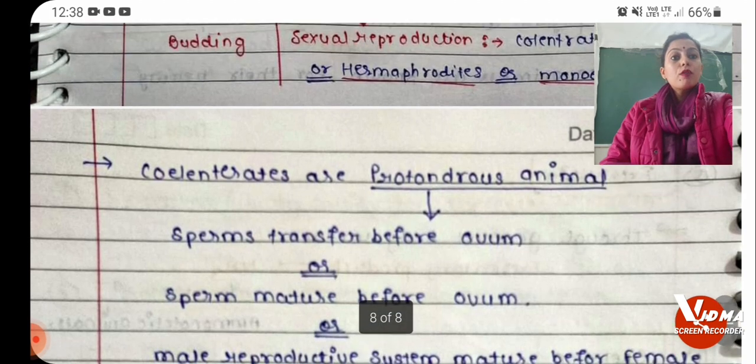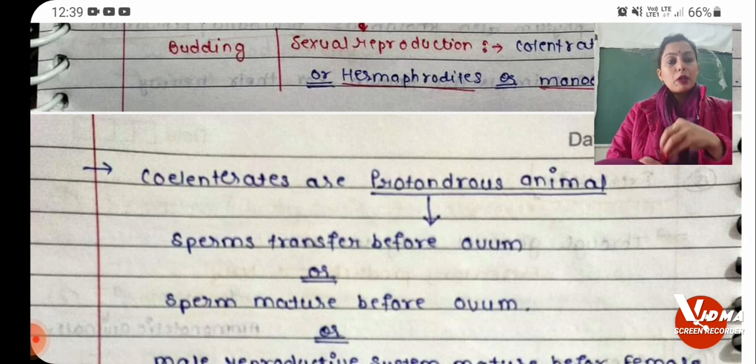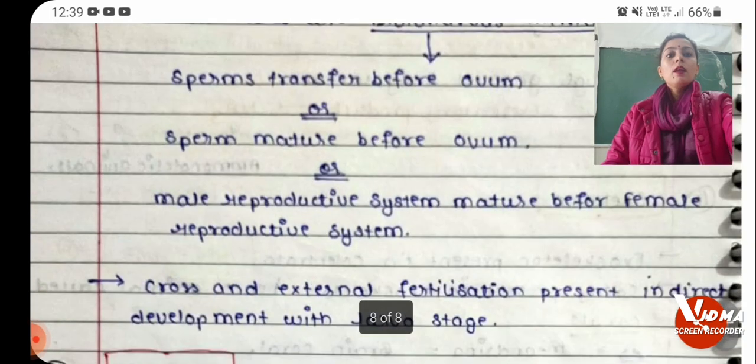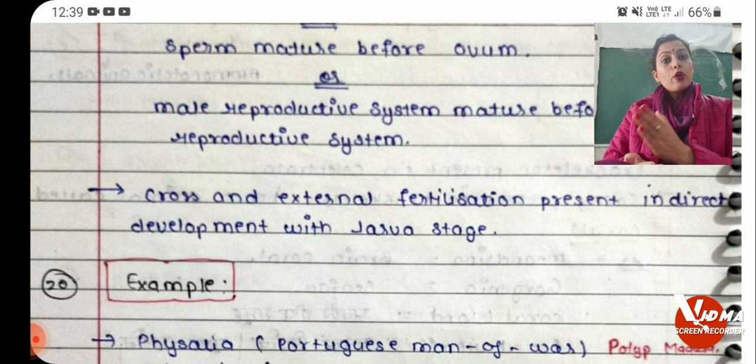So most of the coelenterates are protandrous animals in which male reproductive system matures first, followed by the female reproductive system. Now next is type of fertilization. They show cross and external fertilization, and here indirect development is present with the larval stage.